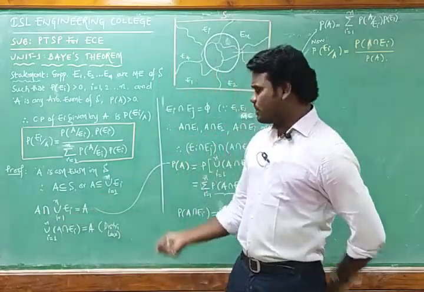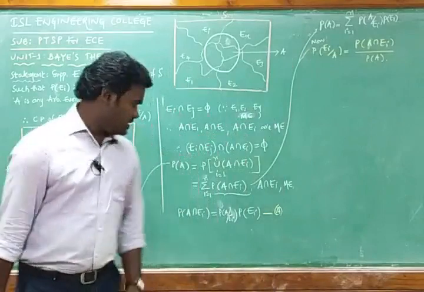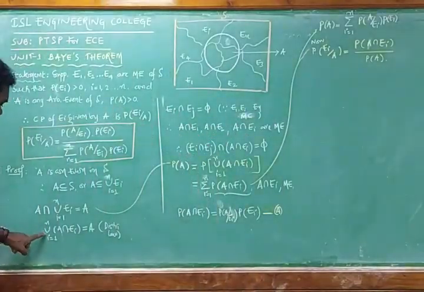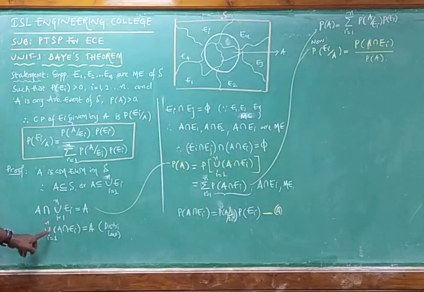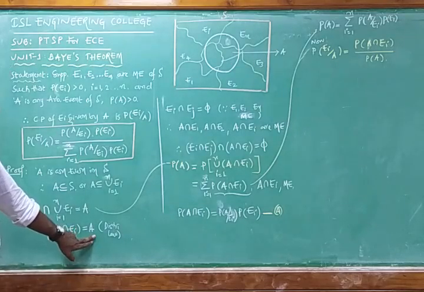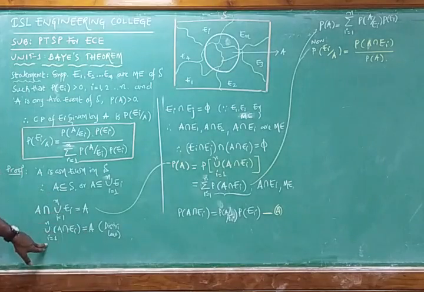By applying the distribution law, I can write this as the union over i equals 1 to n of A intersection Ei. That means I have written these two parts separately, and I kept the union over i equals 1 to n separate, which is equal to A only. By using the distribution law, we have discussed this one.